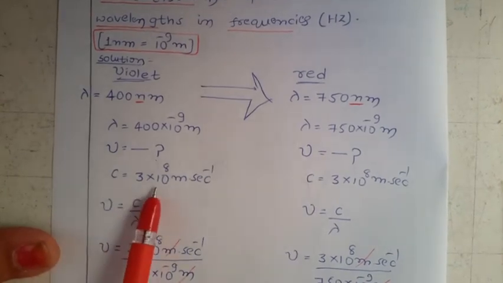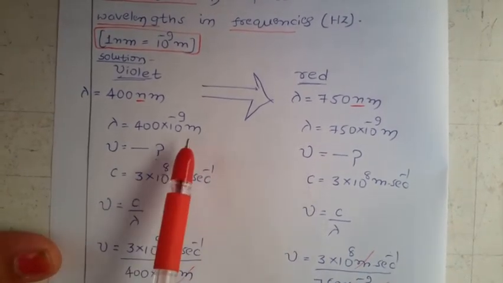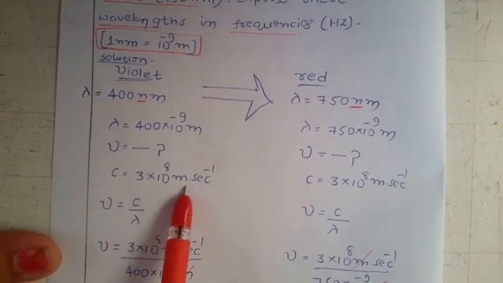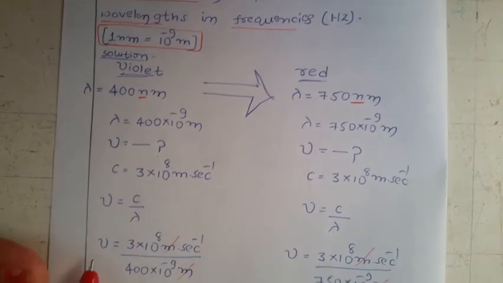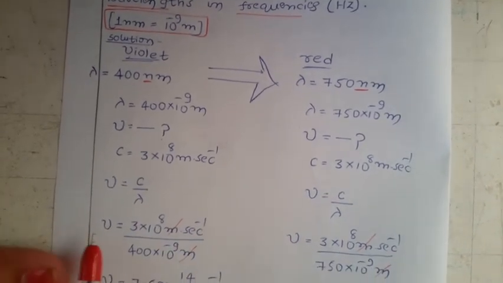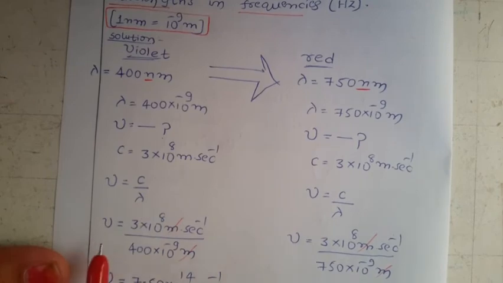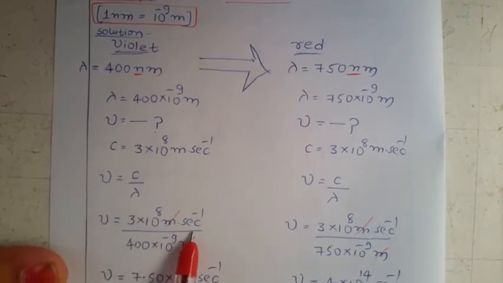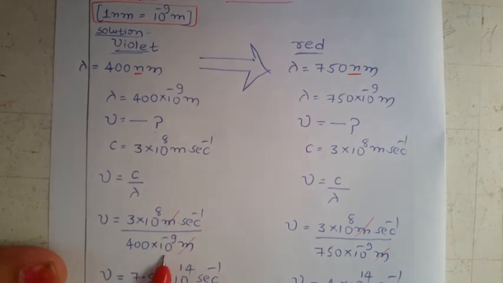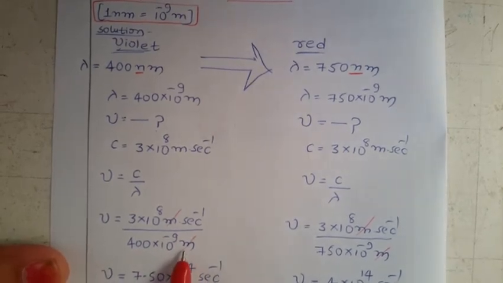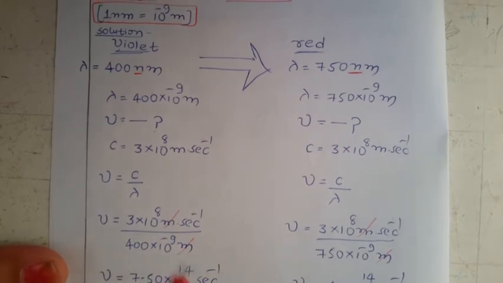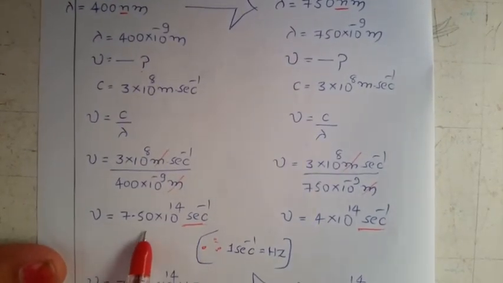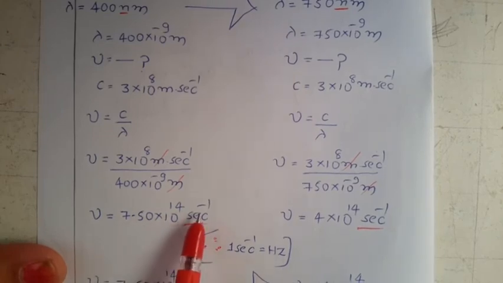So the C value we have to remember. Already here lambda value is in the meter, so the C value also we have taken in meter per second. Now substitute the values in the above expression. Mu equal to 3 into 10 to the power of 8 meter per second over 400 into 10 to the power of minus 9 meters. So what happened? The meter gets cancelled. You are left with mu equal to how much? 7.5 into 10 to the power of 14 second inverse.